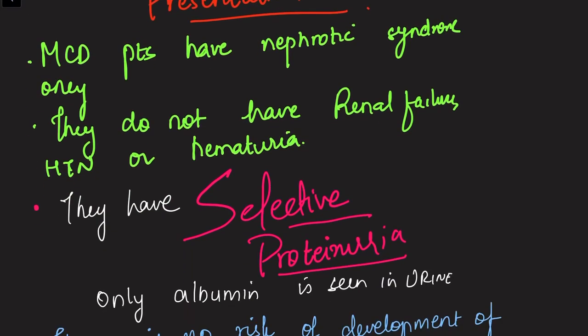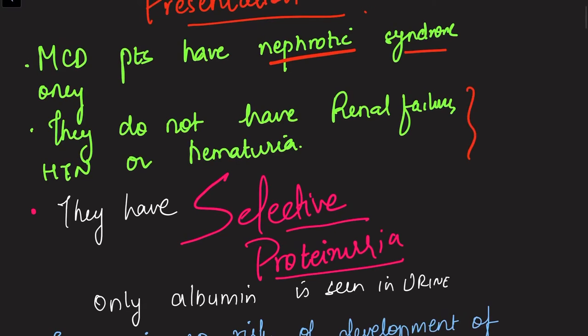The child will present with nephrotic syndrome only. So this is not the disease which has other presentations like nephritic syndrome or renal failure, etc. Okay, they do not have renal failure, they do not have hematuria, neither do they have hypertension, etc. Okay, so if any of these things are present, there are lesser chances that it would be MCD. Okay, but still go for light microscopy if you have any doubt that any other diagnosis can be possible, because these things are usually not present in case of MCD.